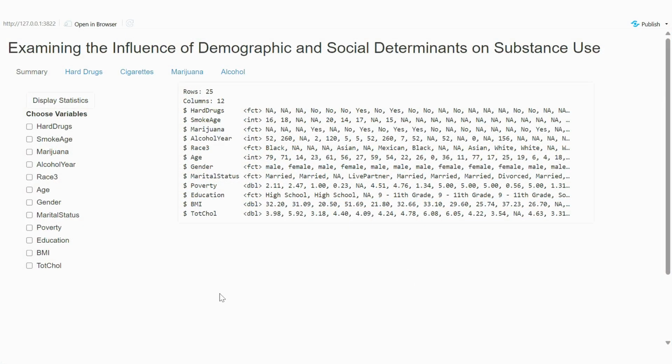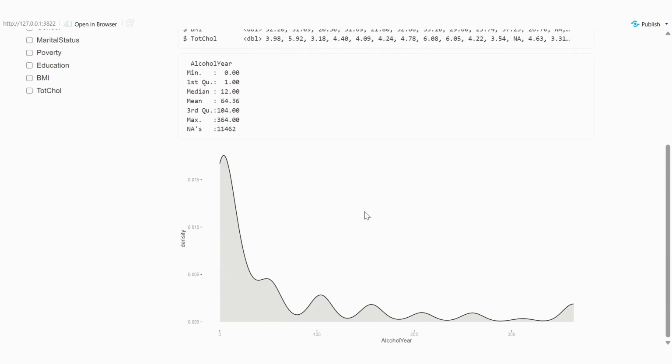A little demo of the app that we made. So here we have a summary tab where you can see summary statistics for all of our variables, as well as the type of variables that we're using. So let's try alcohol per year, number of days participants reported drinking alcohol per year. See, now you can see the distribution as well as the summary statistics for this variable.